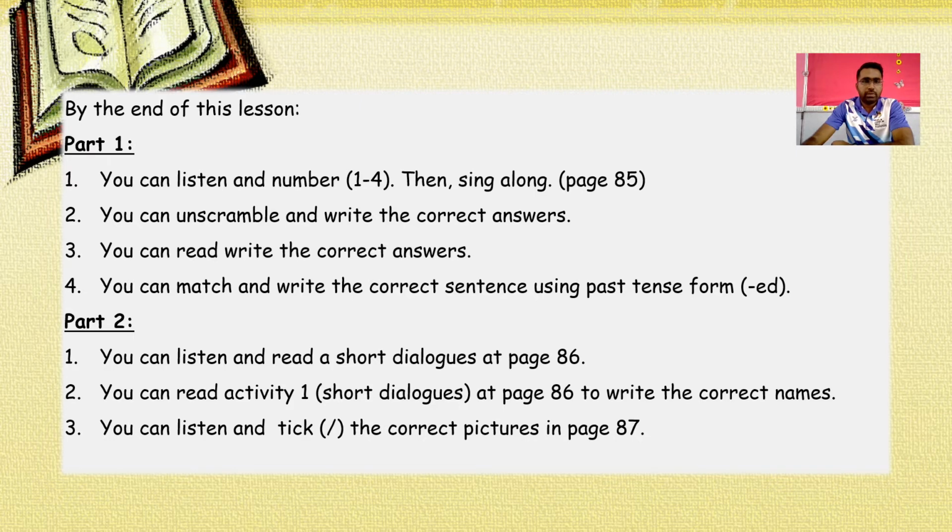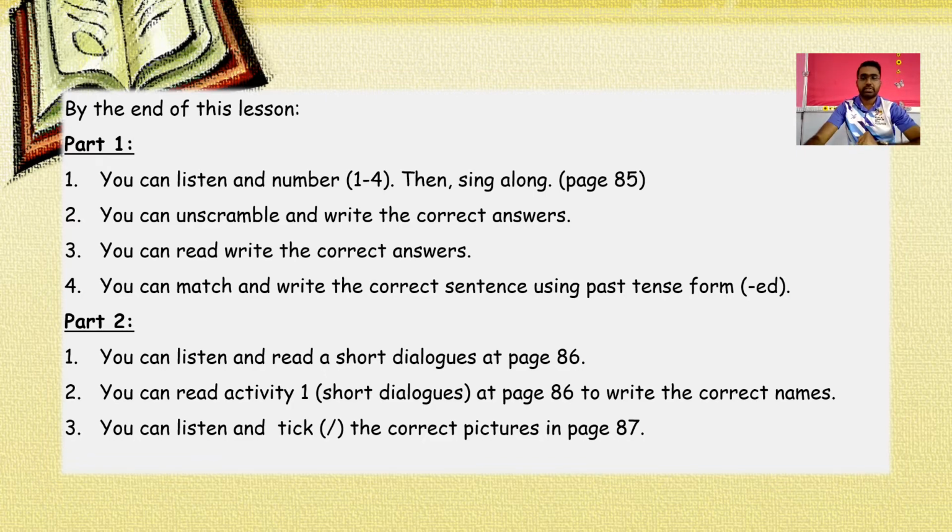By the end of this lesson, you can discern a number, unscramble, read and write correct answers, and match and write correct sentences. Part 2: listen and read short dialogues, page 86. Read activity 1 at page 86 and write the correct names. You can listen and tick the correct pictures for page 87. So that is part 2. We have two parts because we need to cramp the topics into two parts so that we can complete the unit as soon as possible.